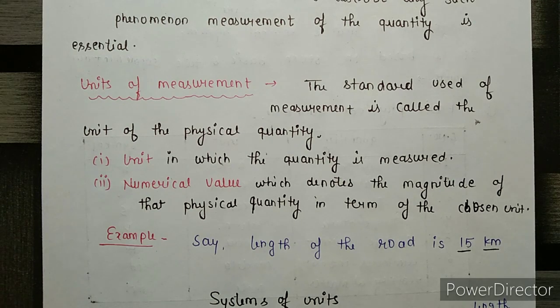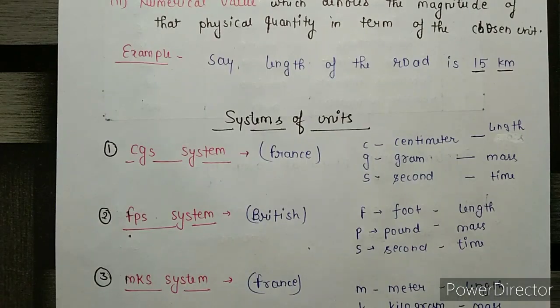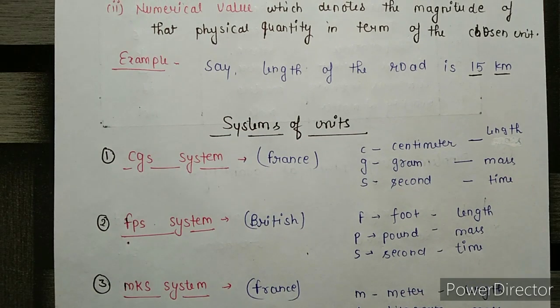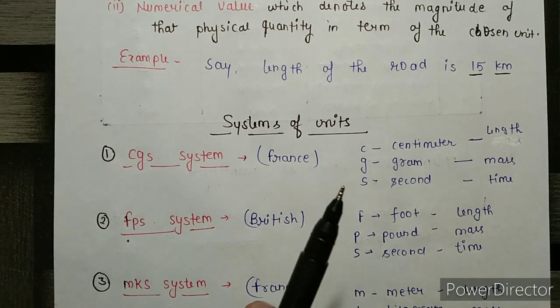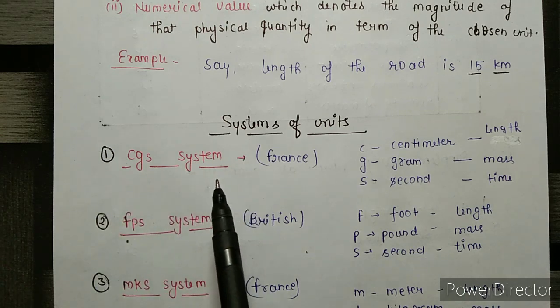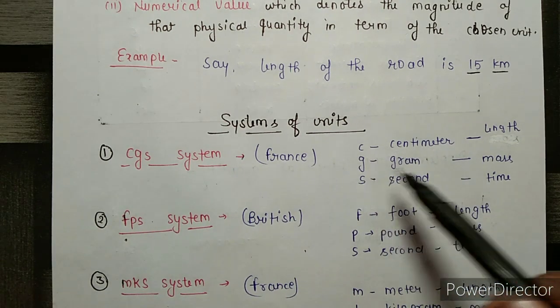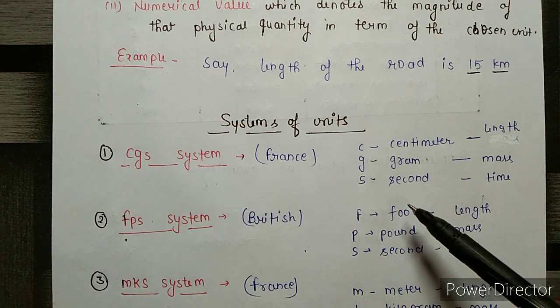Now, there are many types of unit systems. The first system is the CGS system, which was taken by France, and in CGS we define only three fundamental quantities: length, mass and time, where C indicates centimeter, G gram and S second.